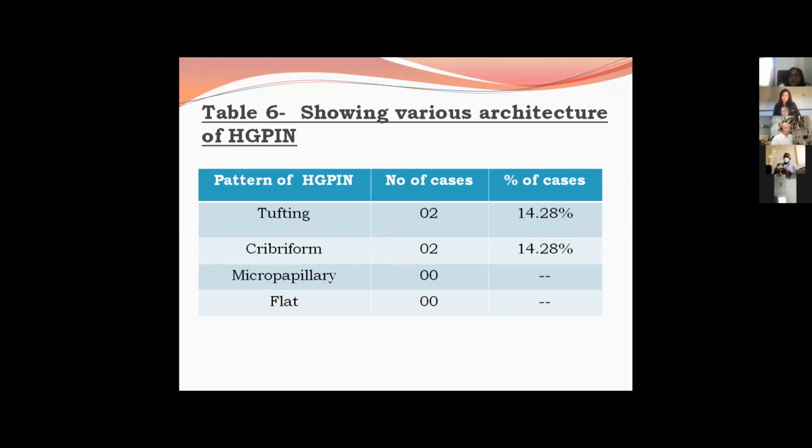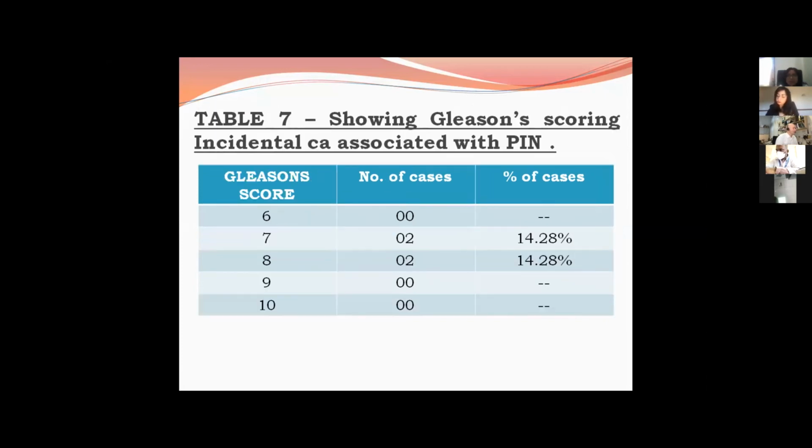The various architectures of high-grade PIN were also observed, that is tufting, cribriform, micropapillary, and flat pattern. Tufting was only 14.2% and cribriform also was 14.2% in my study. Micropapillary and flat patterns were not observed in my study. This is the Gleason scoring criteria, which was applied to the incidental adenocarcinoma of prostate associated with the PIN lesions. So we see here the Gleason scores of 7 and 8 constitute about 14.28% respectively.